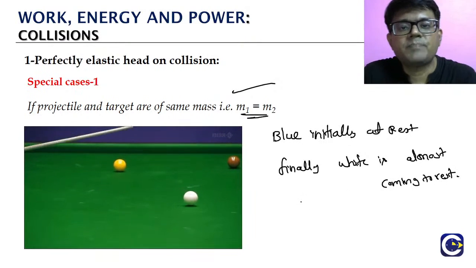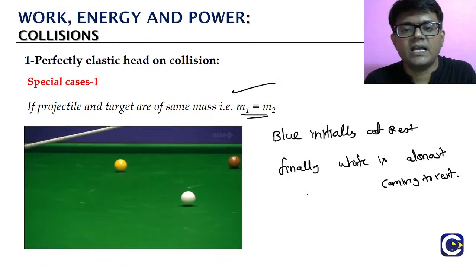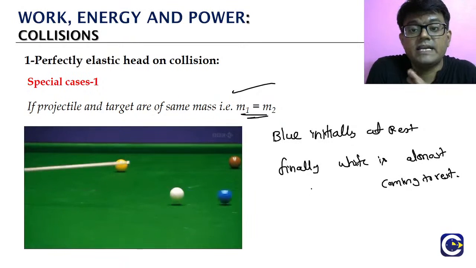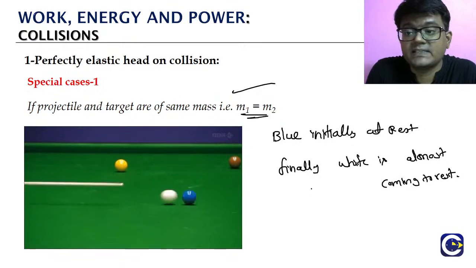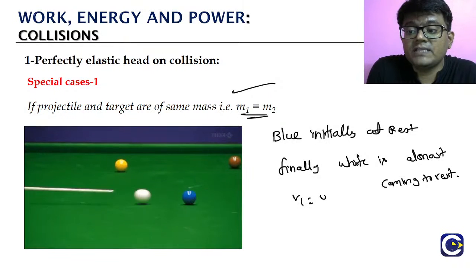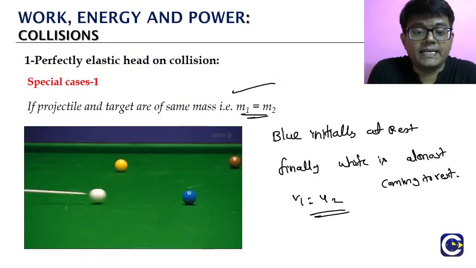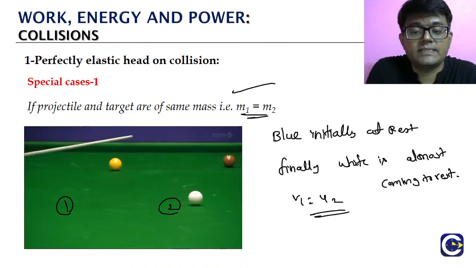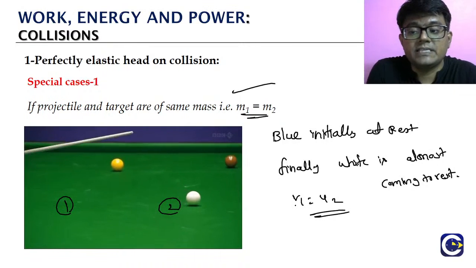So we'll have some practical deviations because this is not a perfectly head-on collision, but almost. We can see what is happening here. You can see in the visualization, the white one is almost coming to rest, which means they are interchanging the velocities. Blue is initially at rest. V1 is equal to U2, if you call the white as 1 and blue as 2.